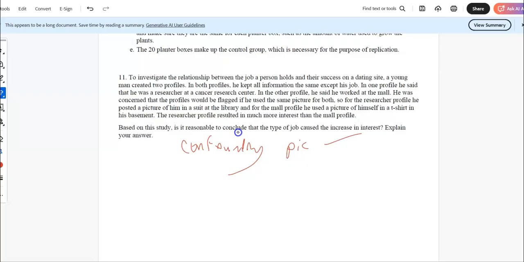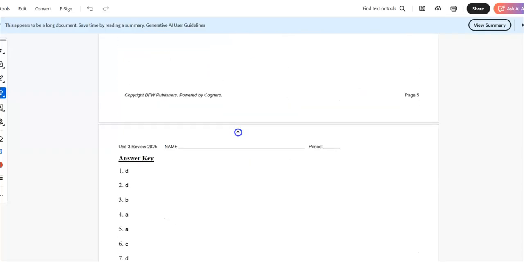One, the mall one, it's related because he took a picture in his T-shirt, which didn't look as good. So I don't know if it was that he worked at the mall or because he just wore a ratty old T-shirt in his mom's basement. And then how does the confounding picture relate to the researcher? Well, he looks sharp. He's in a suit. So that might have made him pick that. Maybe it was that and not the actual job. So you want to relate the confounding picture to both. Definitely want to read that answer key.